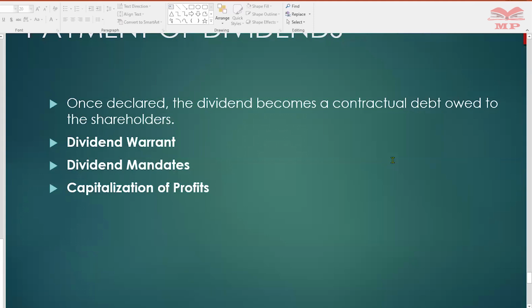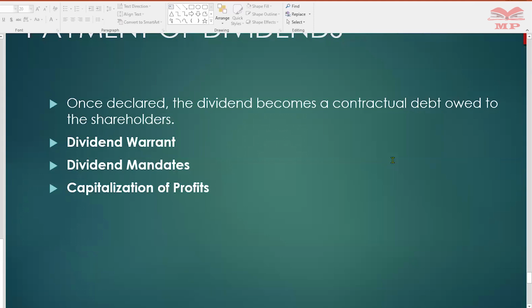So what are the rules? We have said dividends can only be paid out of profits, not out of capital. The resolution must be passed at the AGM. It cannot be declared if it would result in the company being unable to pay its debts. So these are the surpluses. All debts have been paid, and it's only payable in cash.